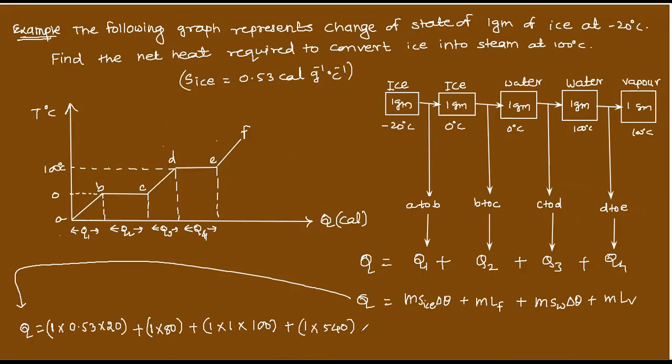I have taken 540 only. Understand? Is that clear? Substitute all these values and you get the answer 730.6 calories. Understood? So from this graph, you are getting this answer.